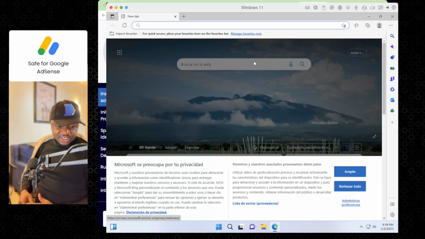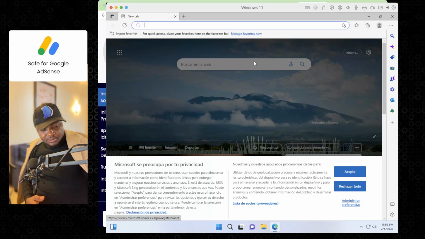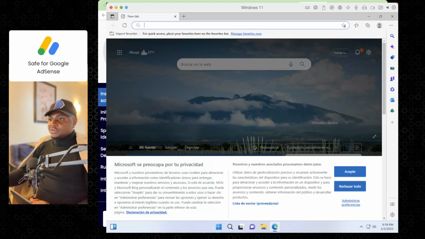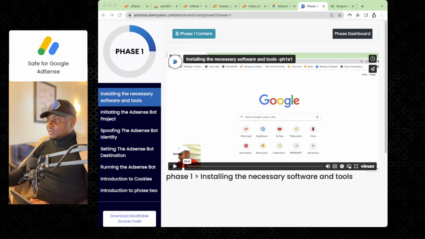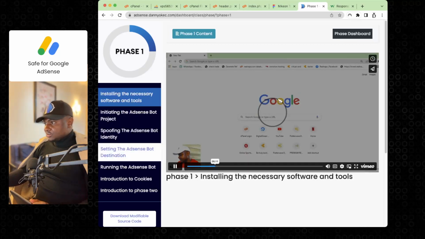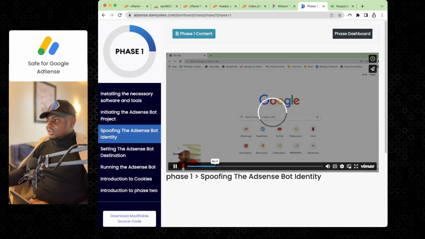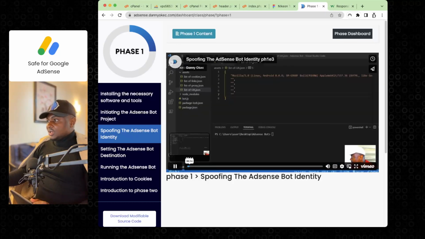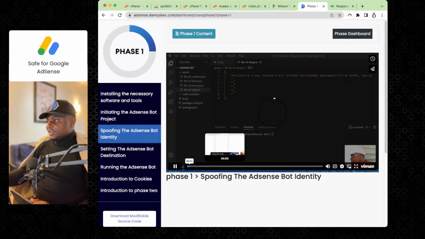And now the best part of it as well, I learned something today. This is my iPad. Let me show you something I learned today. When I made this tutorial, which is one I made on the website, there were points where I was drawing. Sometimes I would want to draw something to show you all. Let me see if I drew here. I'm not sure I drew, but let me go to spoofing identity. I often draw to illustrate what a concept does. Drawing makes it easier. So I want to see if I drew a diagram here, because I often draw to teach my students.